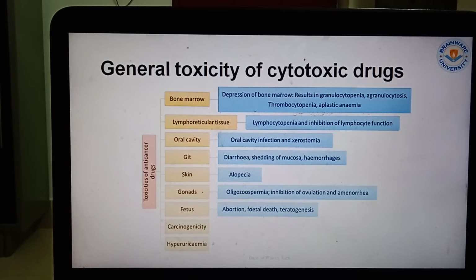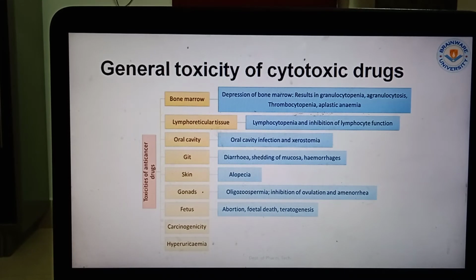Now lymphoreticular tissues: lymphocytopenia, inhibition of the lymphocyte function. Lymphocytes will not be working properly, they will be destroyed. Now oral cavity infection and xerostomia occur. Now GIT, in the case of the gastrointestinal tract, oral cavity infection occurs. Next, diarrhea, shredding of mucosa, and hemorrhages are there.